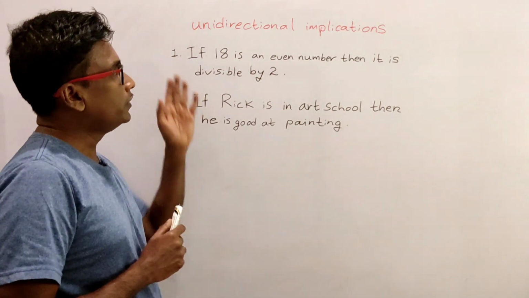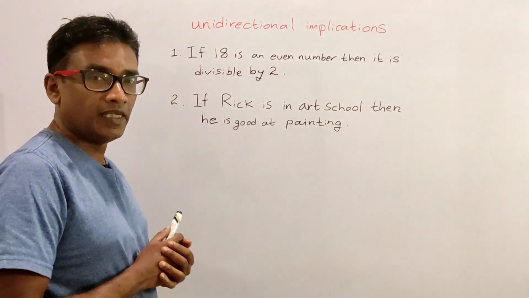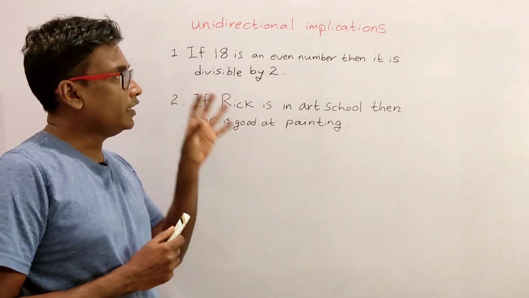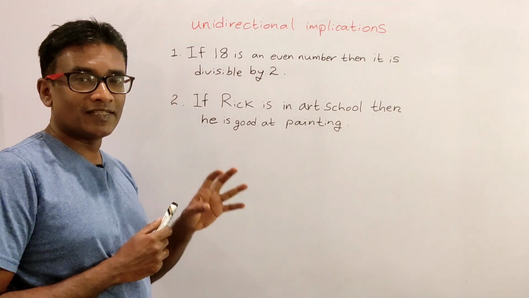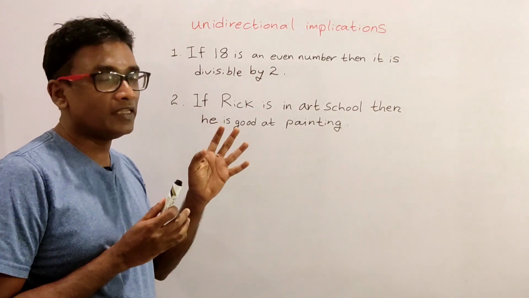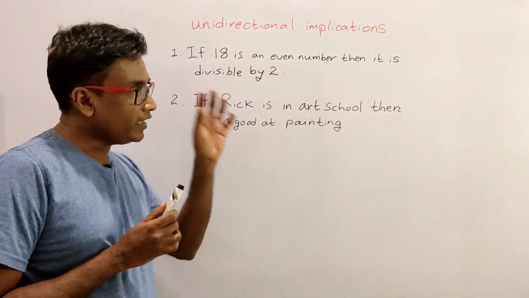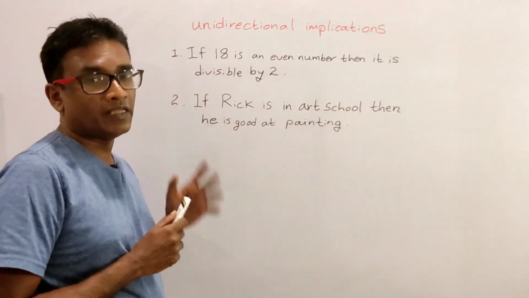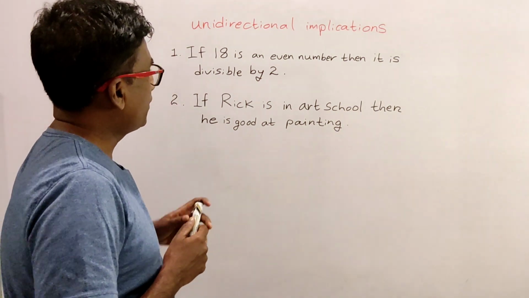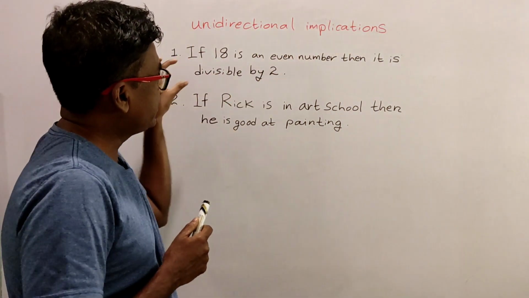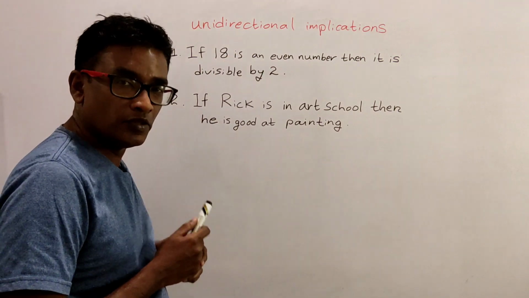Now we have come to unidirectional implications. I told you that unidirectional implications are compound propositions that are constructed by using the logic connector if-then. So let us look at two examples. The first example is, if 18 is an even number, then it is divisible by 2.